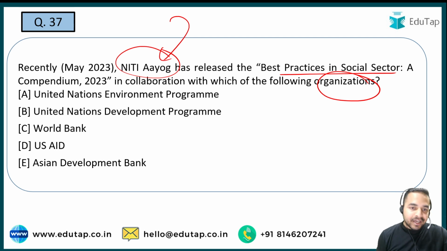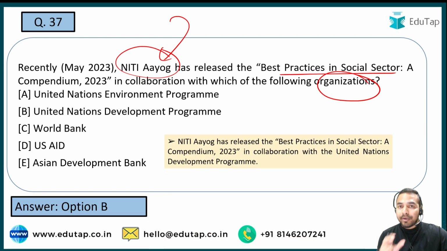And do tell me the name of the chairman of Niti Aayog. What is the name of the person who is presently serving as the chairman of Niti Aayog? Do tell me this particular answer in the comment section. And let me tell you the name of the organization with which Niti Aayog launched this compendium. It is United Nations Development Program. That is the right answer.